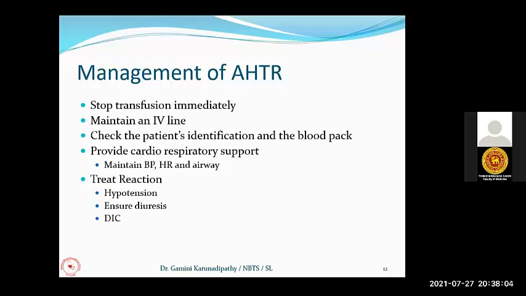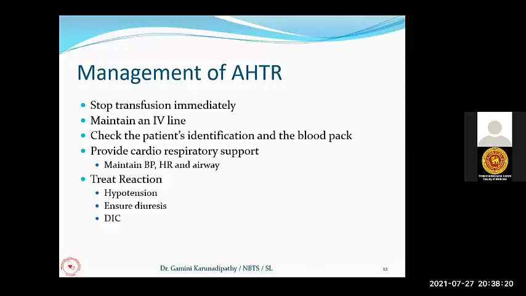This patient might have received someone else's blood, and this patient's blood might have been transfused to another patient. So you can save that patient's life if you properly check the identification of the patients and the blood pack.